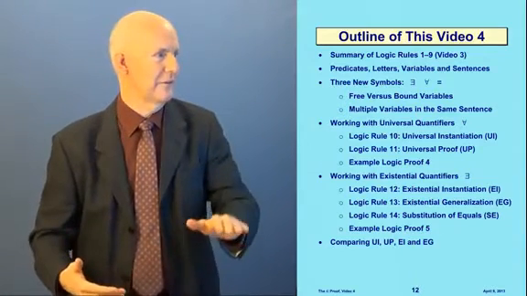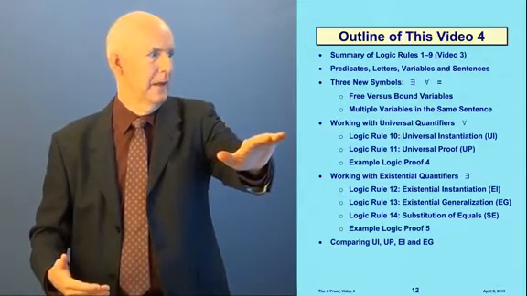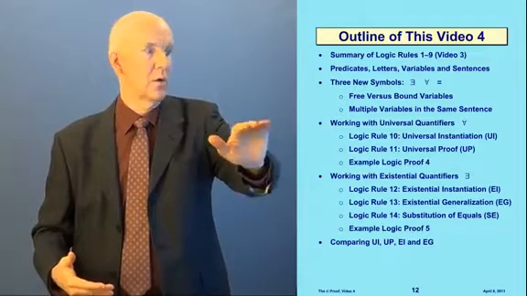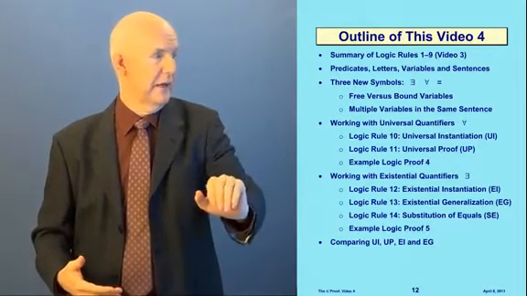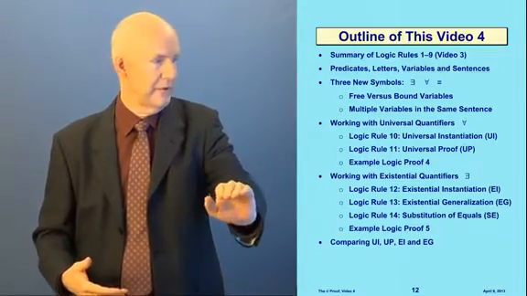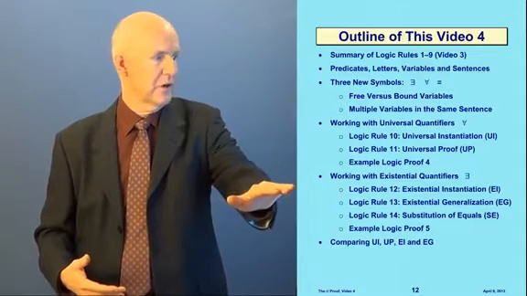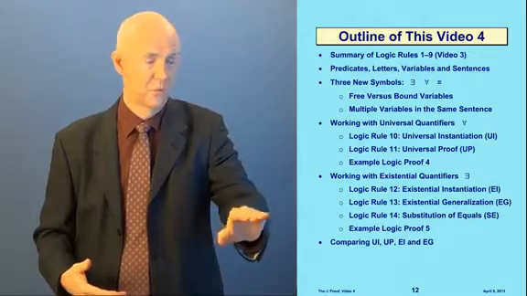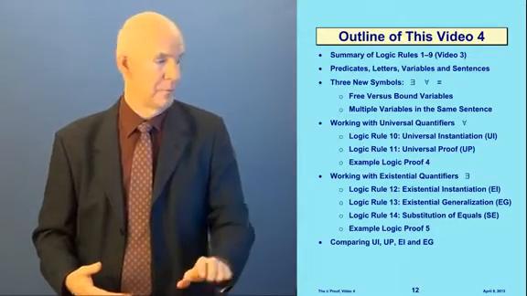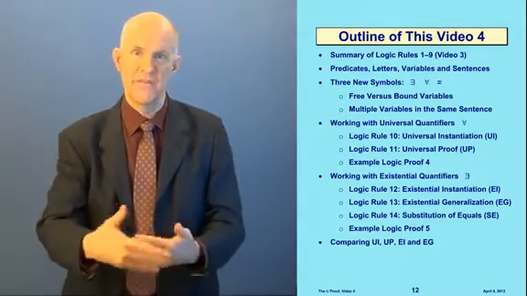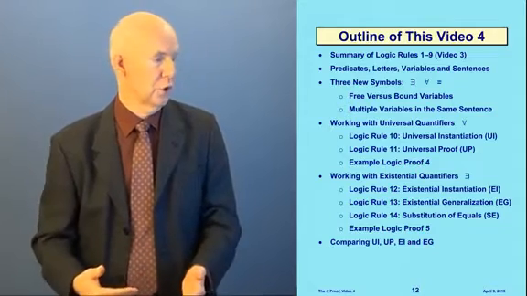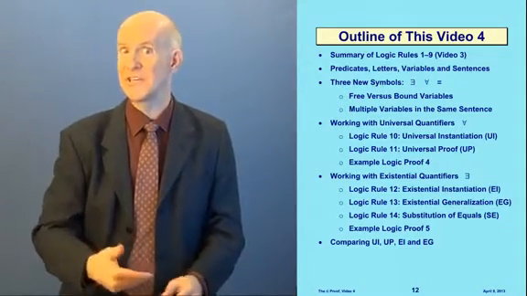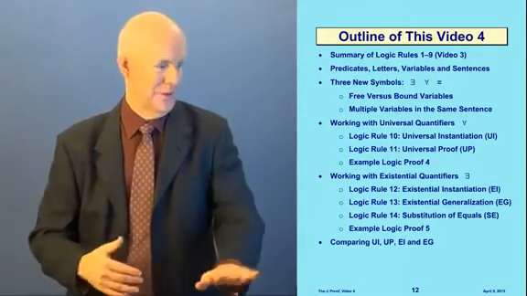Well, the equal sign you obviously are familiar with. Then we'll talk about universal quantifiers, the upside down A, and we'll do some stuff there. We'll do one example proof there. Then we'll talk about the existential quantifier, which is the backwards E, with some more rules, and we'll do a second example proof. And finally we're going to compare the 4 rules we're going to learn, UI, UP, EI, and EG, and you'll know all about those by the time we get down there.